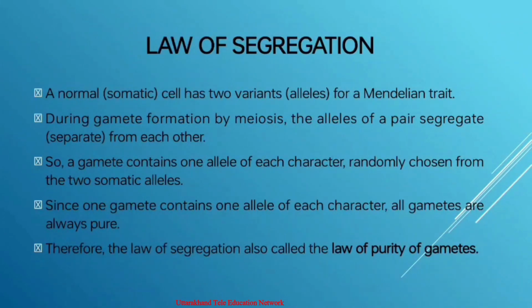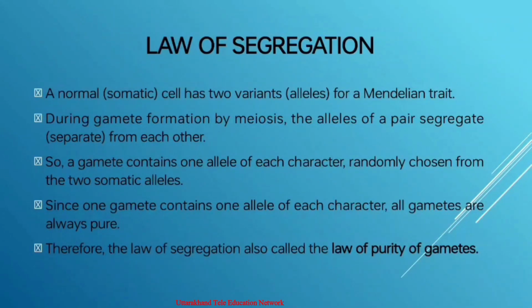The two important consequences of this law are that each gamete or spore contains only one allele of a gene, and the ratio obtained is 3:1 in the F2 generation of a monohybrid cross, and therefore the 3:1 ratio is commonly known as the monohybrid ratio. In this slide, we will explain this law of segregation. The law of segregation can be explained with the help of this monohybrid cross.